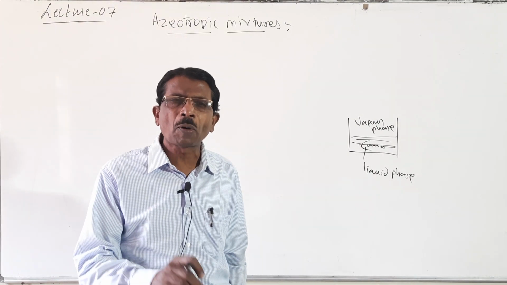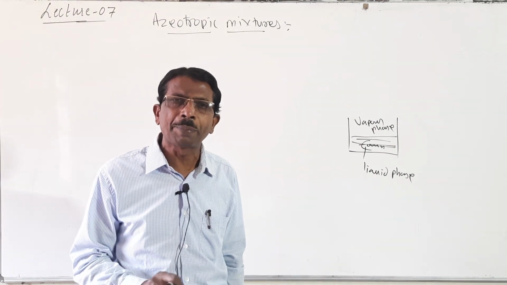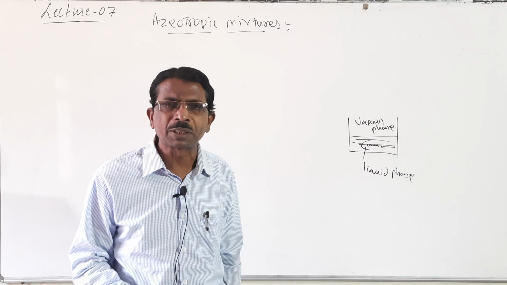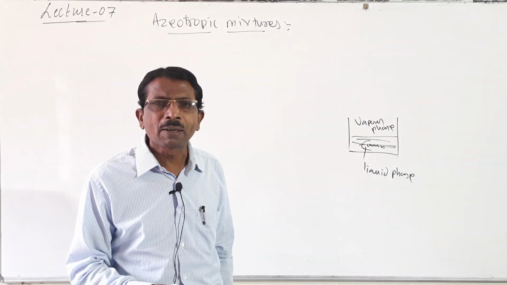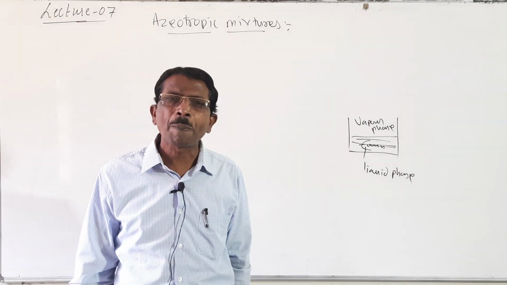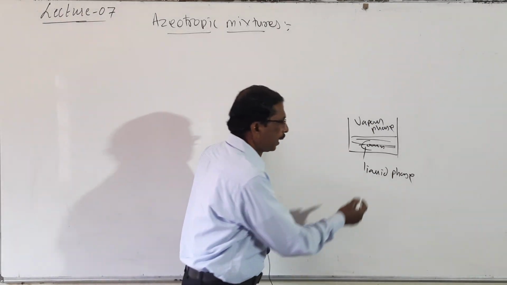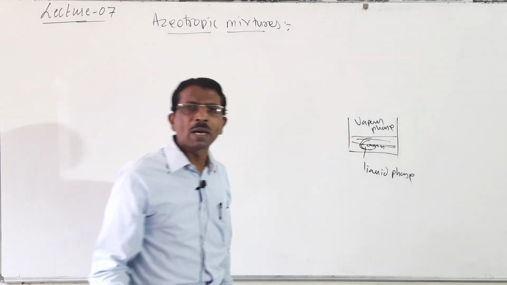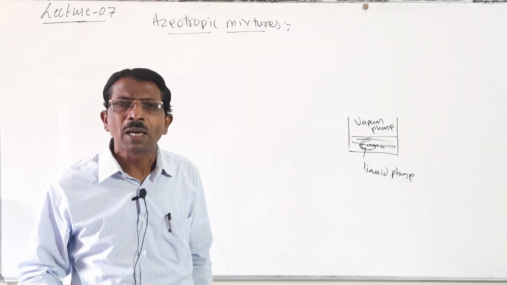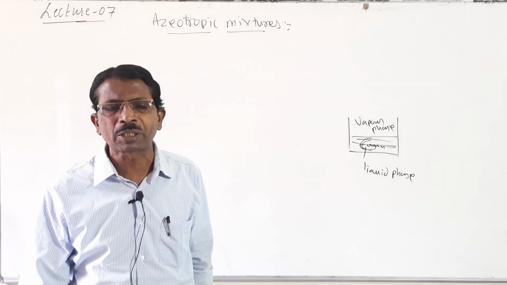The constant boiling liquids or constant boiling mixtures are binary solutions having the same composition in the liquid phase as well as in the vapor phase. That is, there is no change in the composition. These are called azeotropic mixtures.